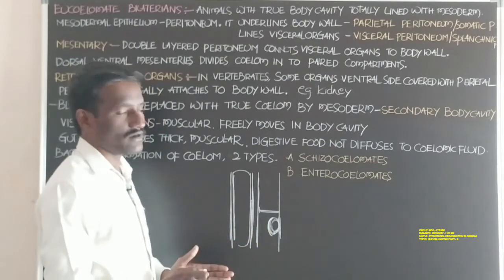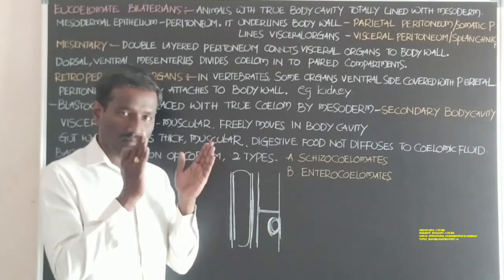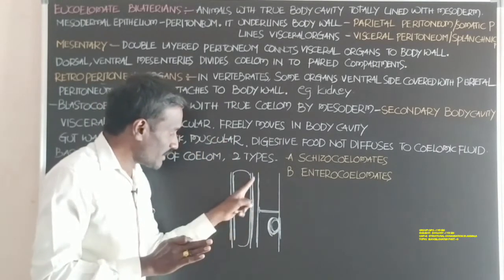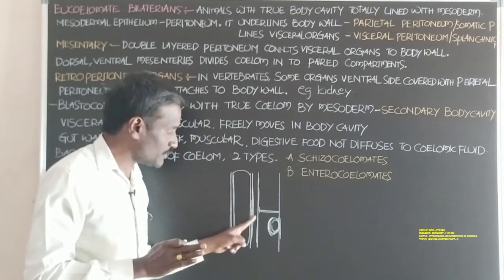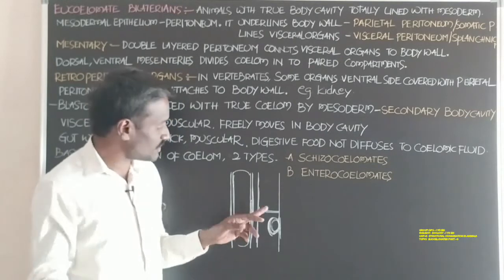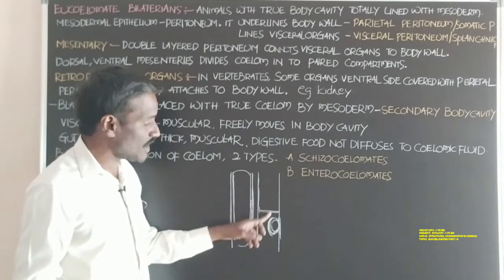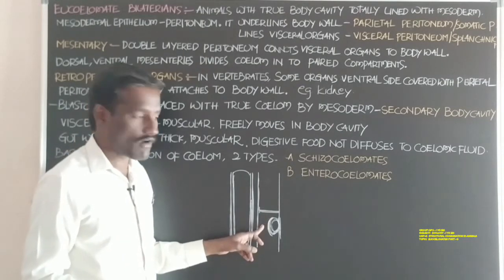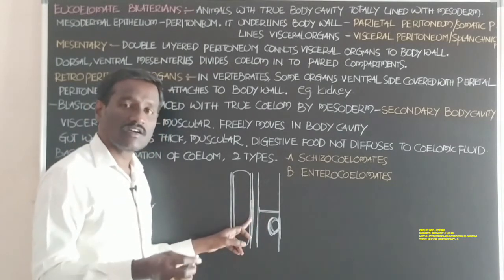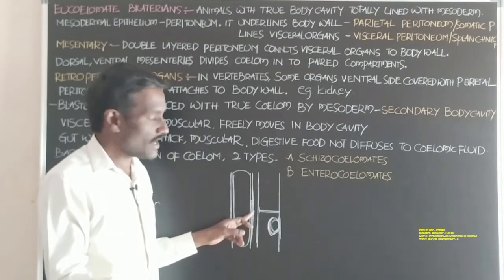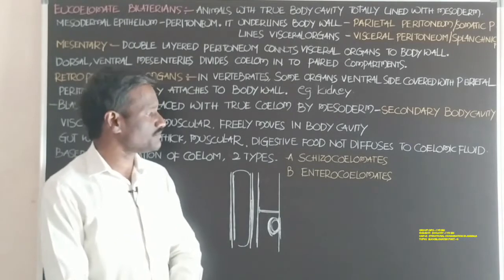At the same time, the digested food particles in the food tube do not diffuse into the coelomic fluid, and do not enter the coelom, because the food tube is thickened and muscular.